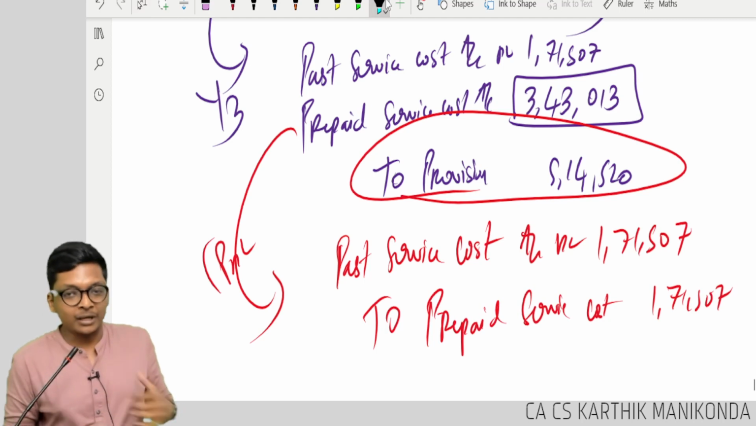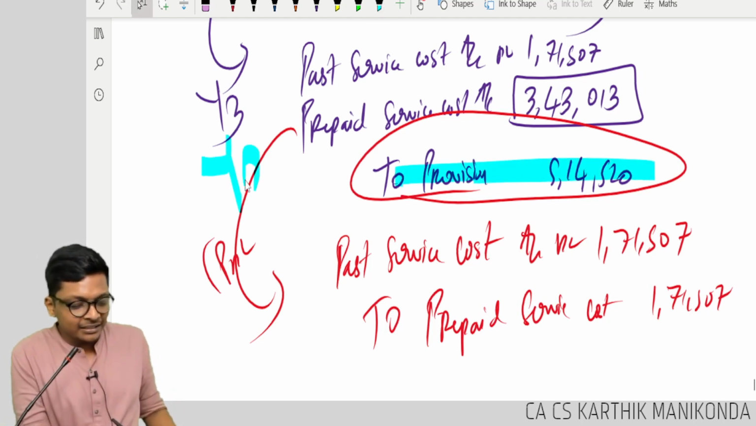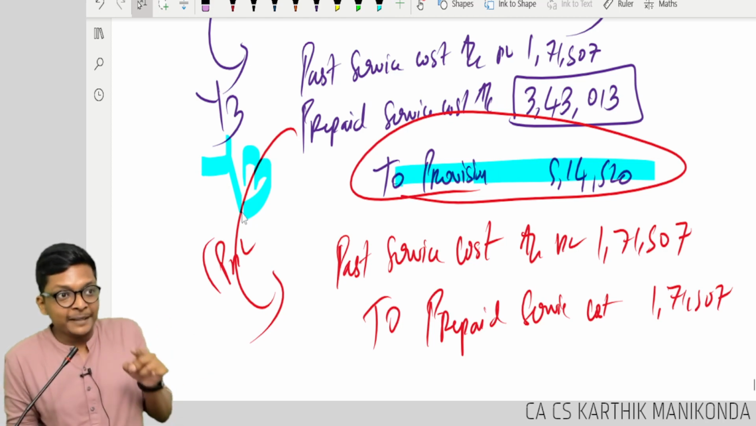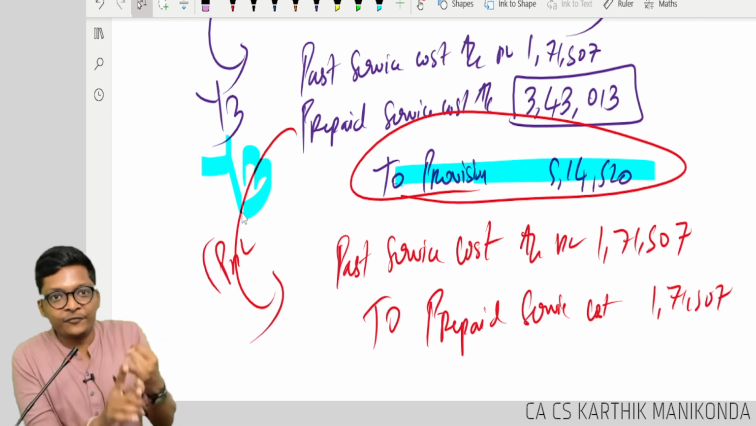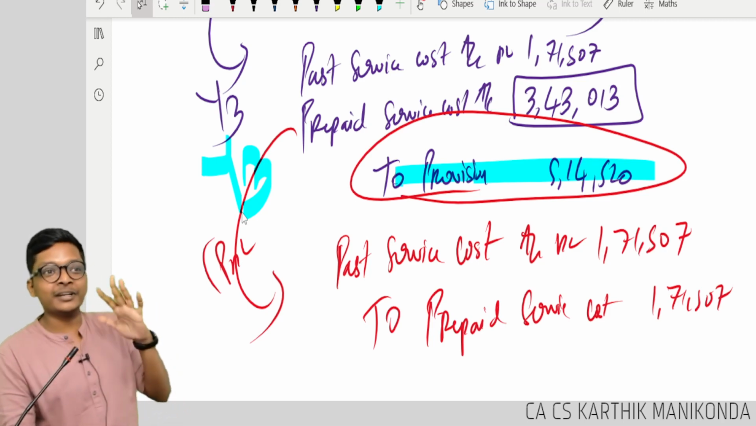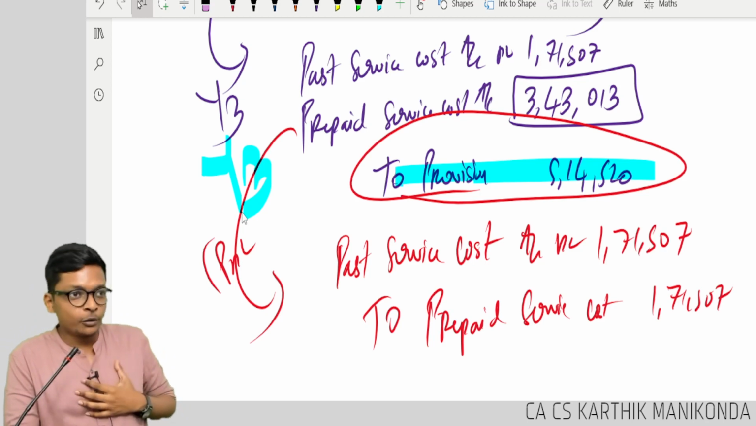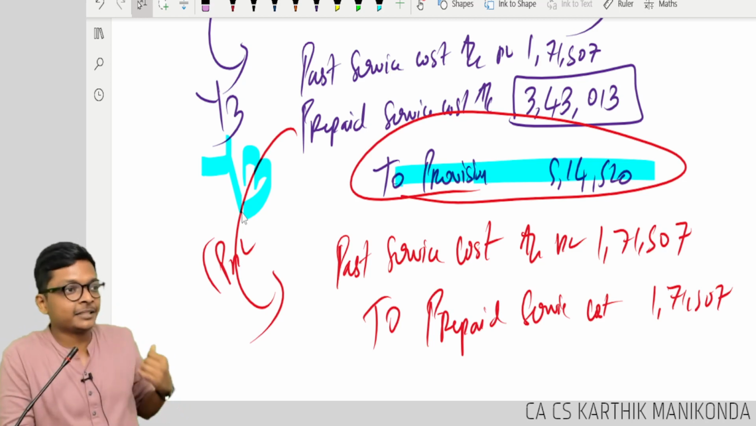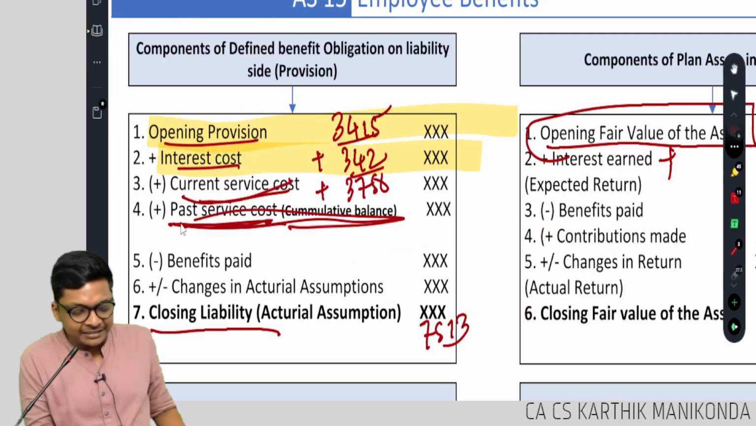By doing this, what is happening? My provision is reaching its goal in year 3 itself, but my debit to P&L is spreading over 3 years, of year 3, year 4, year 5. Can you see the beauty of accounting, guys? Are you getting it? We don't have a sum like this in the book, but you need to understand this for past service cost.